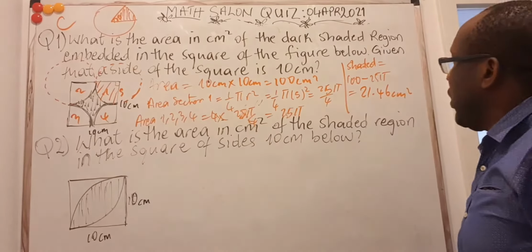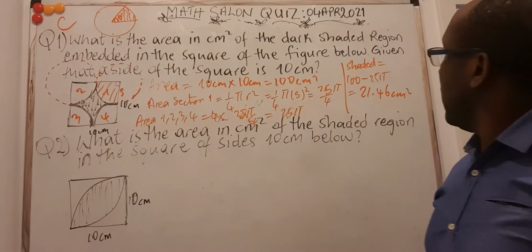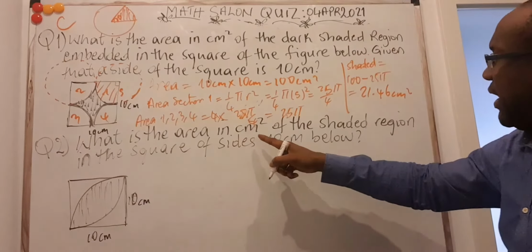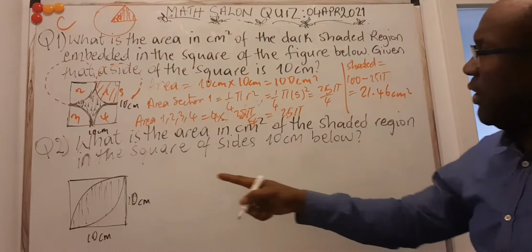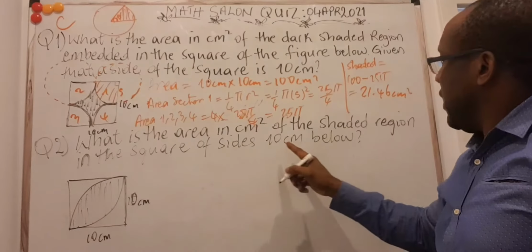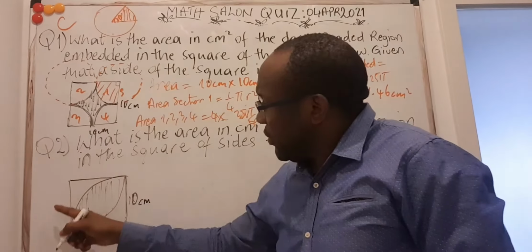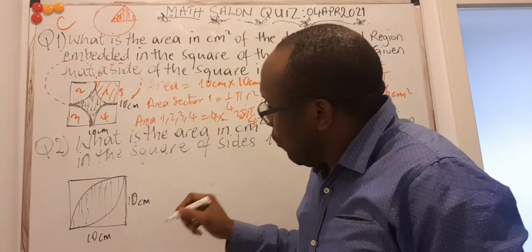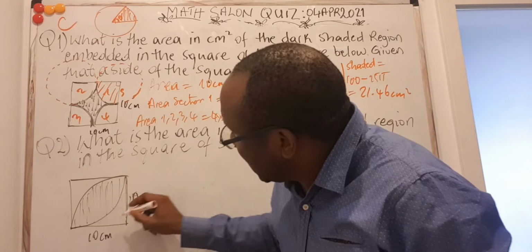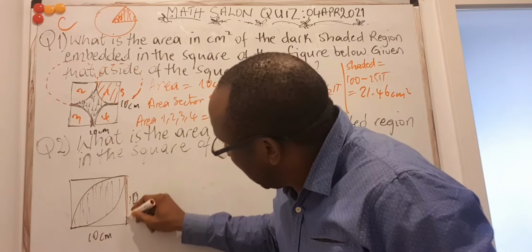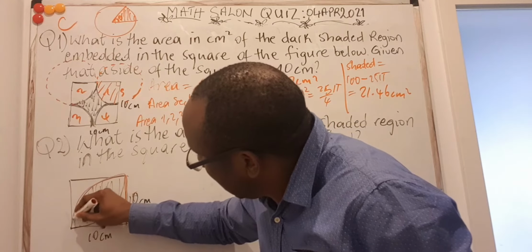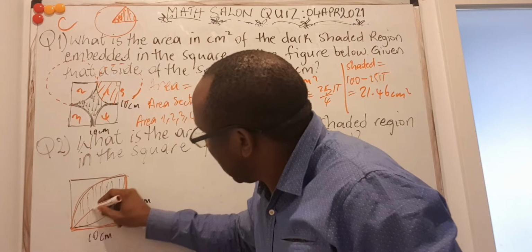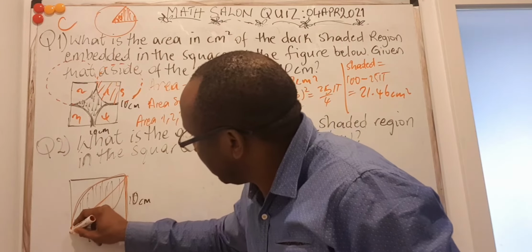Let's look at the second question there. So if we look at this, what is the area in centimeters square of the shaded region in the square of sides 10 centimeters below? So this is again, I have a square here 10 centimeters by side. Once again, this was made in such a way that you have a sector of a circle. So if I take this big one like that, I see that this is a sector. And if I cut like that, I can see a triangle.